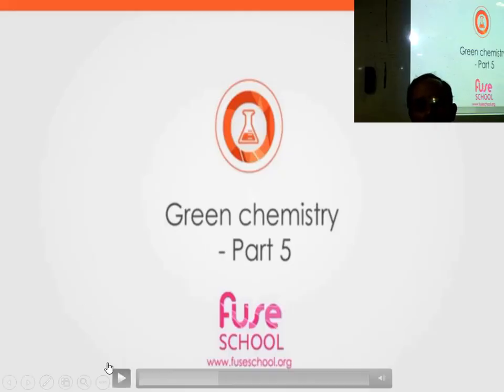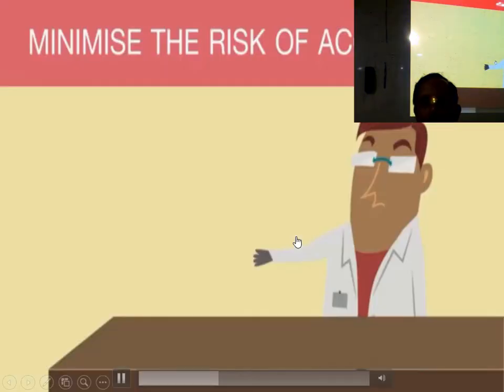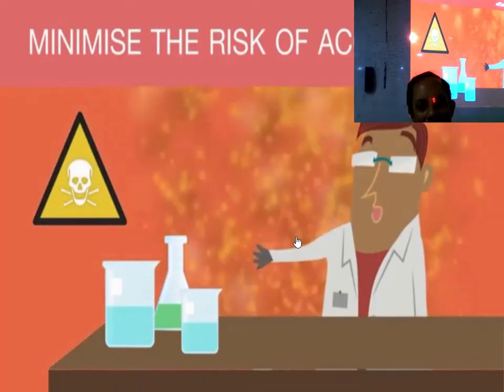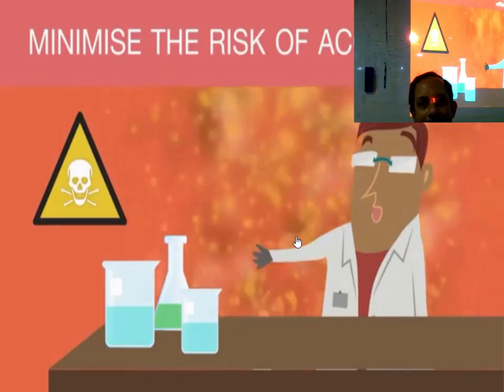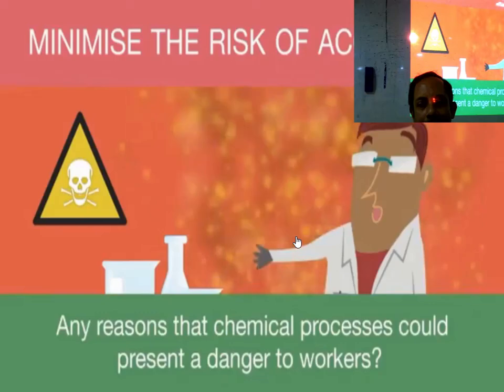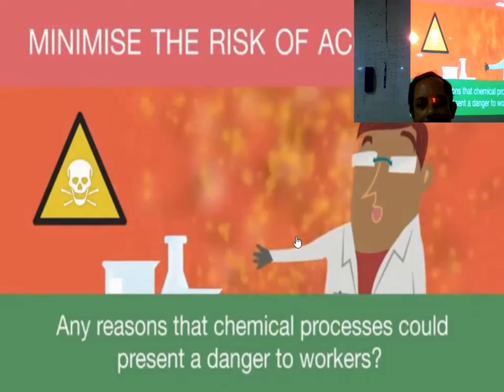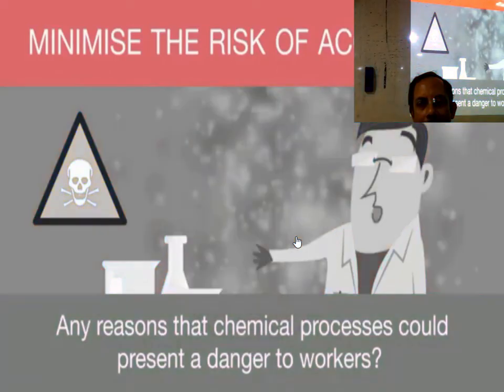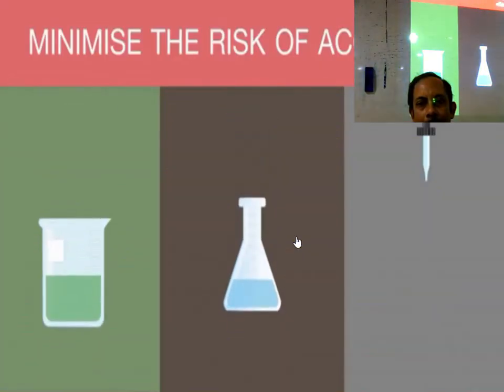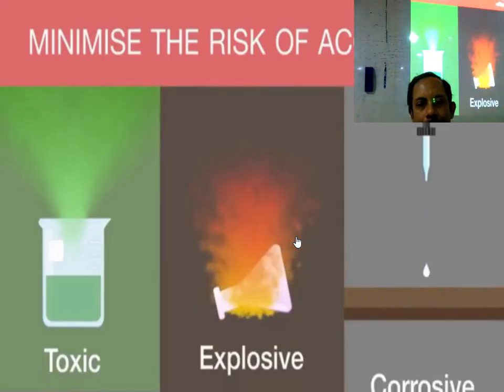Next is part 5: minimize the risk of dangerous accidents. Chemists find themselves working with many chemicals and processes. Can you think of any reasons that chemicals or chemical processes could present a danger to workers in this field? Pause the video and continue when ready. The main reasons are that the chemicals used to make the product could be very toxic, explosive, or corrosive.